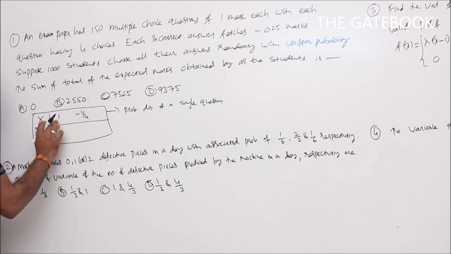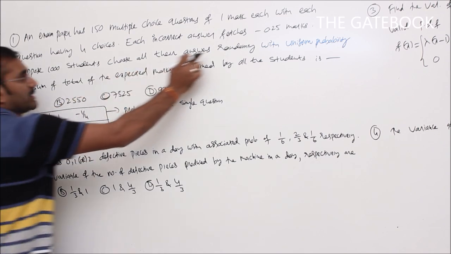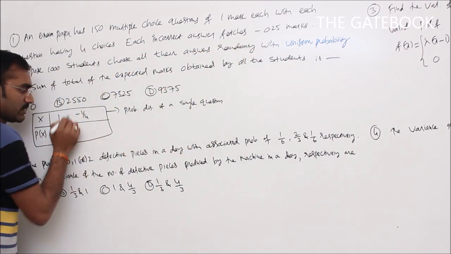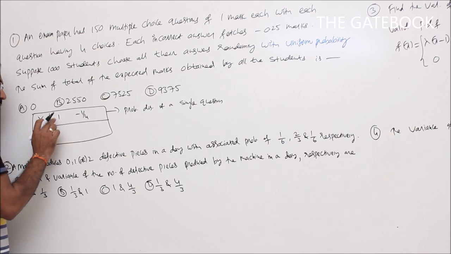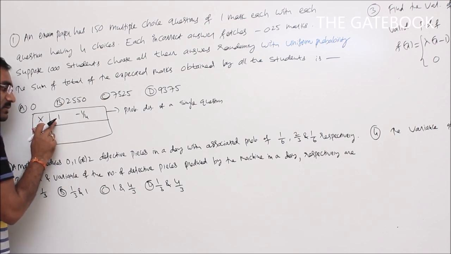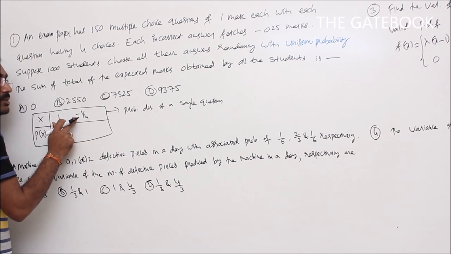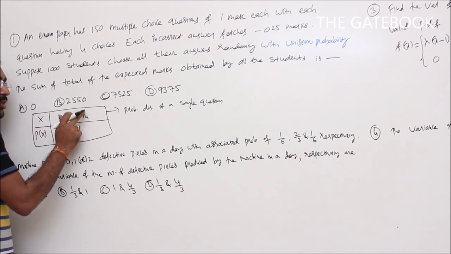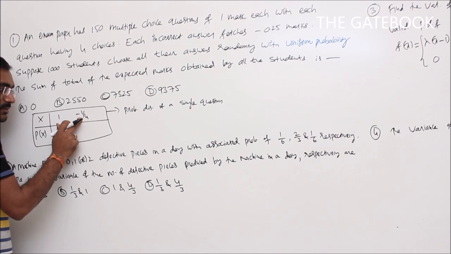If the answer is correct for the given question, we get 1 mark. Otherwise, it fetches minus 0.25, meaning minus 1 by 4. If the answer is wrong, the student loses 1 by 4th mark, and losing means we take a negative sign.